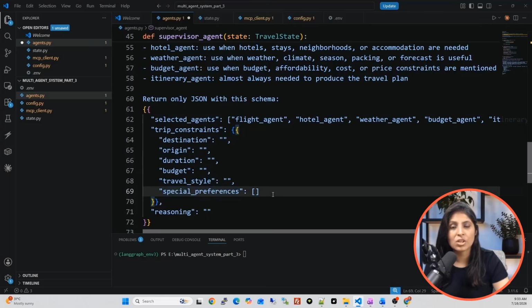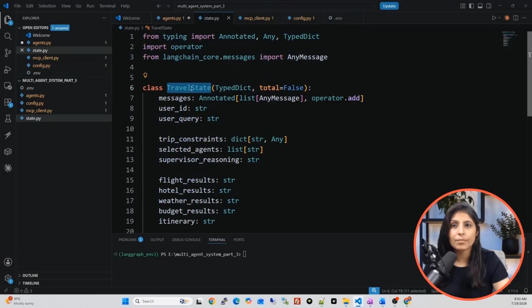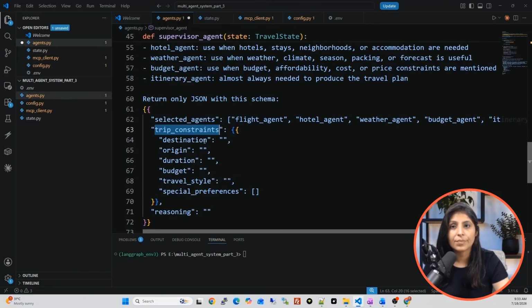So this trip constraints, guys, remember when we created this travel state class in the state.py file, over there we used this trip constraints, and I told you that I will explain it when we create the supervisor agent. So now, what kind of data will it store? This trip constraints, this kind of data.